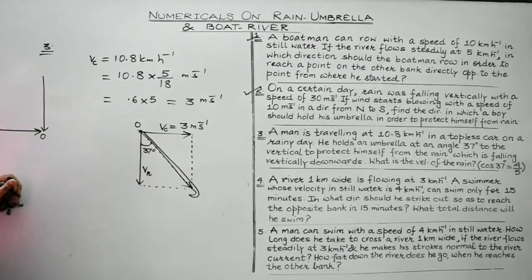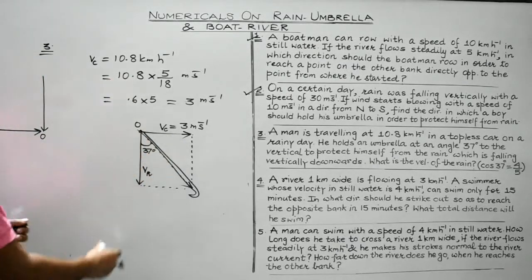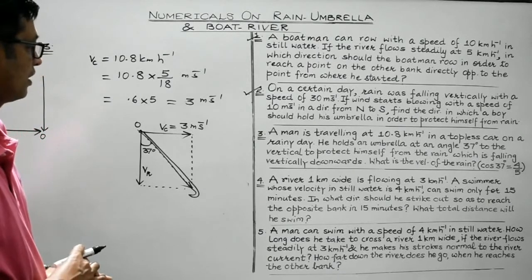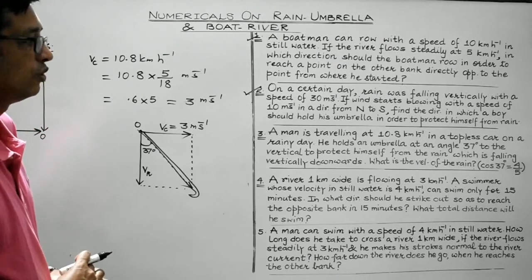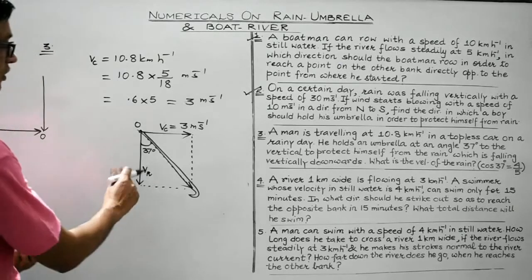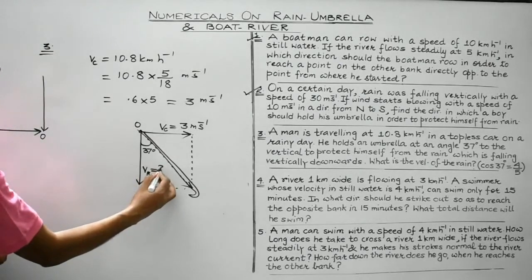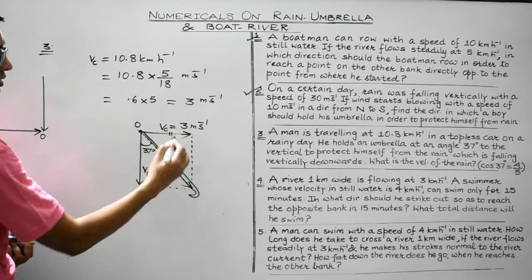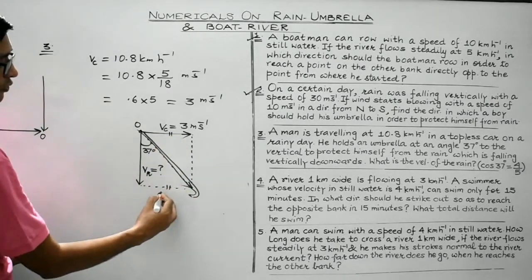This is, suppose, the umbrella, and it is held making an angle of 37 degrees with the vertical. Clear? Now what we intend to do is find out the velocity of the rain. VR is to be obtained. Now this is a parallelogram, isn't it? So opposite sides must be equal, so it should be 3 units.